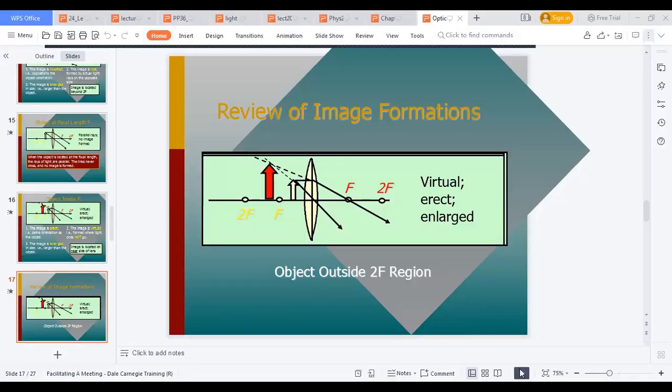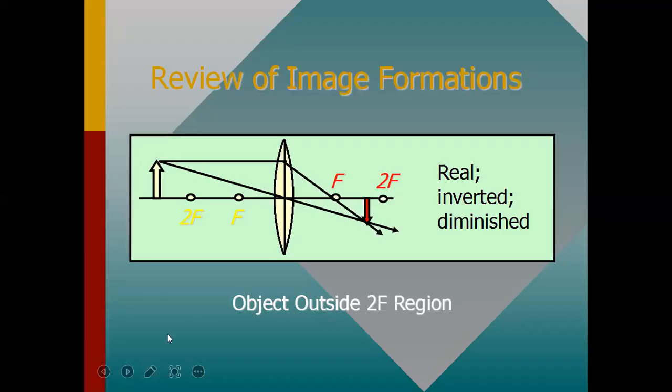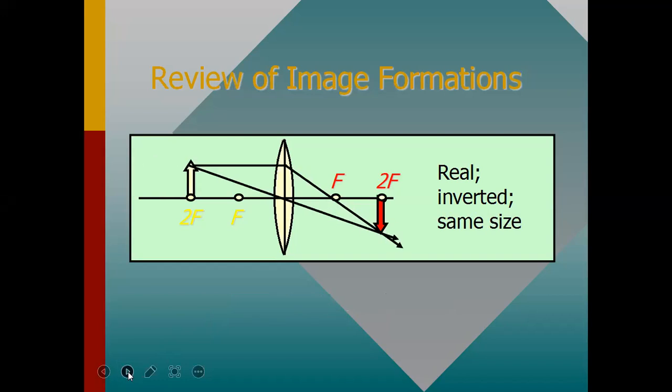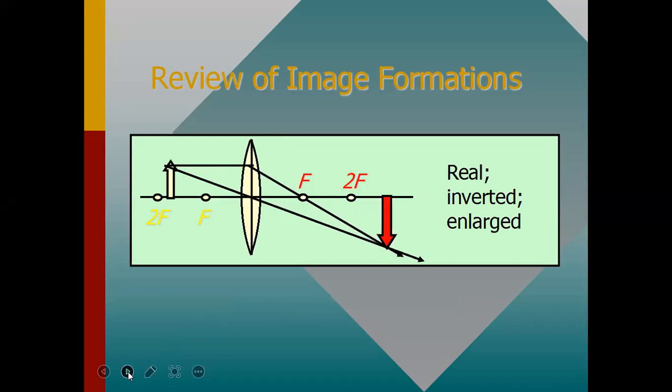Now we will discuss some important properties of geometrical optics, a review of image formation. When the object is outside the twice focal length region, the image is real, inverted, and diminished. At twice the focal length it is real, inverted, and the same size, and then real, inverted, and enlarged.